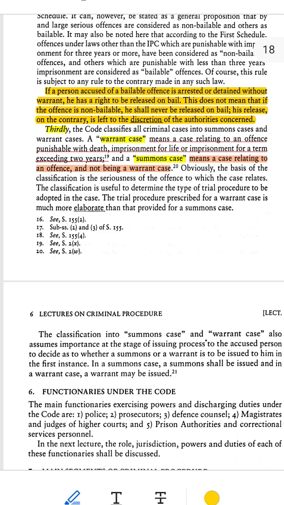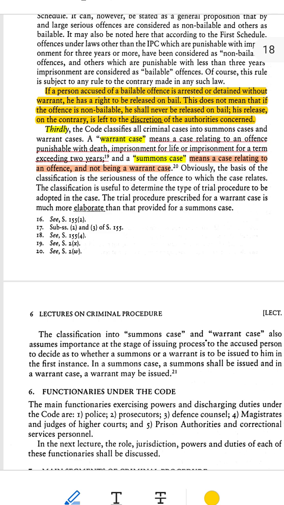2. Non-bailable offence. What happens? If someone is accused of a non-bailable offence, it's different. They do not have an automatic right to bail. Whether they get bail or not depends on the discretion of the court or magistrate. The authorities decide based on how serious the offence is, and if releasing the person might cause harm or let them escape. Example, Ravi is accused of robbery, a non-bailable offence.